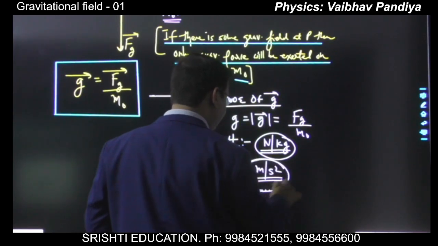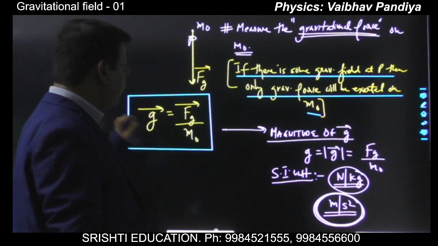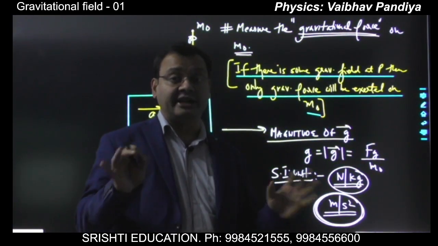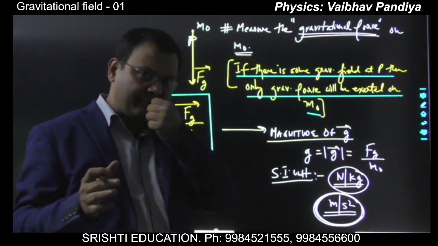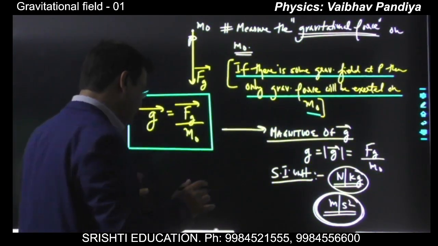Same as the unit of acceleration, force by mass. Now tell me one thing, as I told you, the role of m naught is simply to detect the field. If you are changing m naught, what do you think? Will there be any change in the field? This is a very conceptual point.